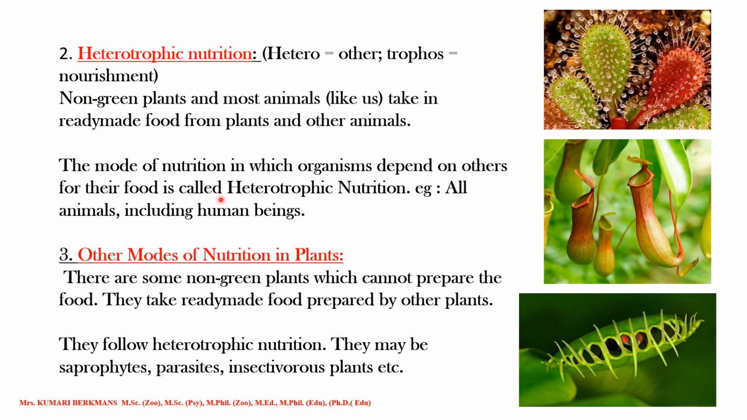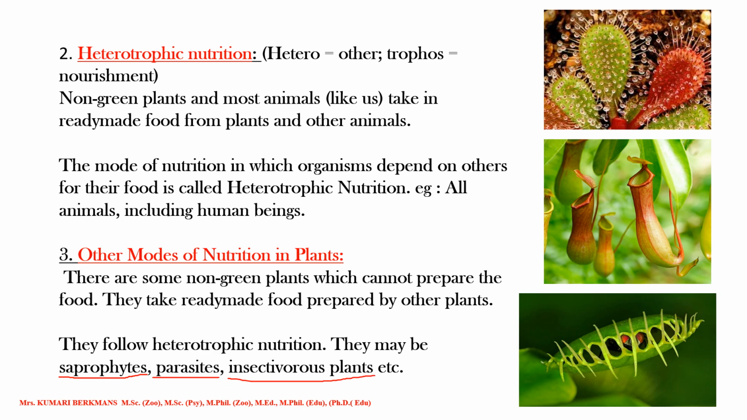I explained heterotrophic, and now other modes of nutrition in plants. There are some non-green plants which cannot prepare their food. They utilize ready-made food prepared by other plants, and they follow heterotrophic nutrition. They may be saprophytes, parasites, or insectivorous plants. These three we can take under heterotrophic.